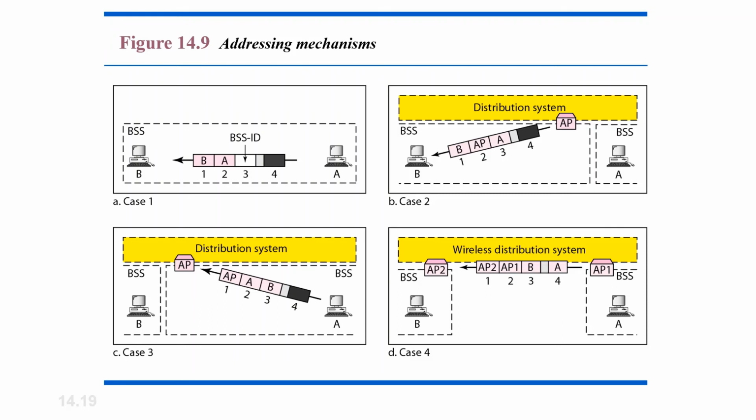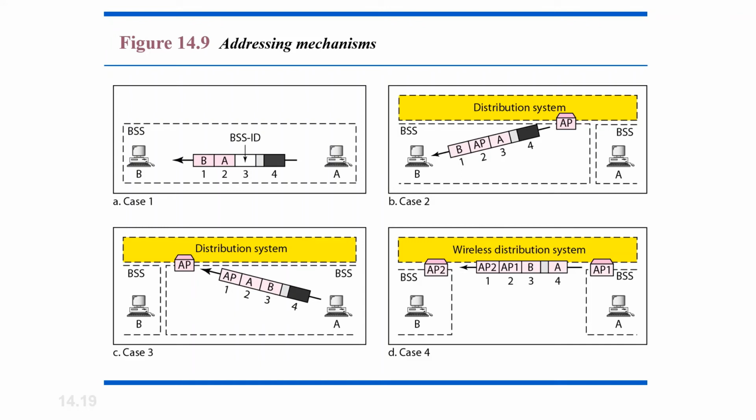In case 1, To DS is 0 and From DS is also 0. This means that the frame is not going to a distribution system. Why? Because To DS is 0, and it is not coming from a distribution system, because From DS is also 0.